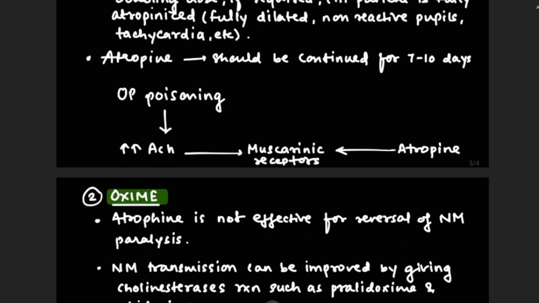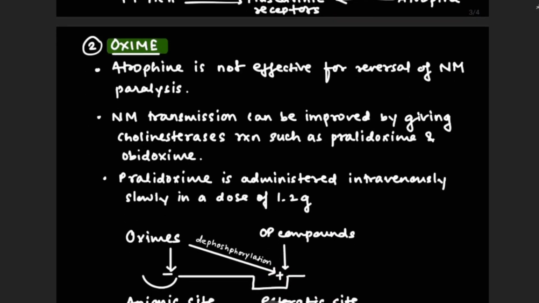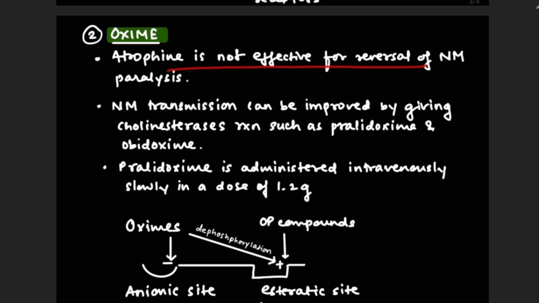Then OP poisoning increases acetylcholine, which acts on muscarinic receptors, and atropine also acts on muscarinic receptors. So by acting on the muscarinic receptor, it will reduce the poisoning. The next is oxime. Atropine is not effective for reversal of NM paralysis, that is neuromuscular paralysis. So neuromuscular transmission can be improved by giving cholinesterase reactivators such as pralidoxime and obidoxime. Then pralidoxime is administered intravenously slowly in the dose of 1 to 2 gram.